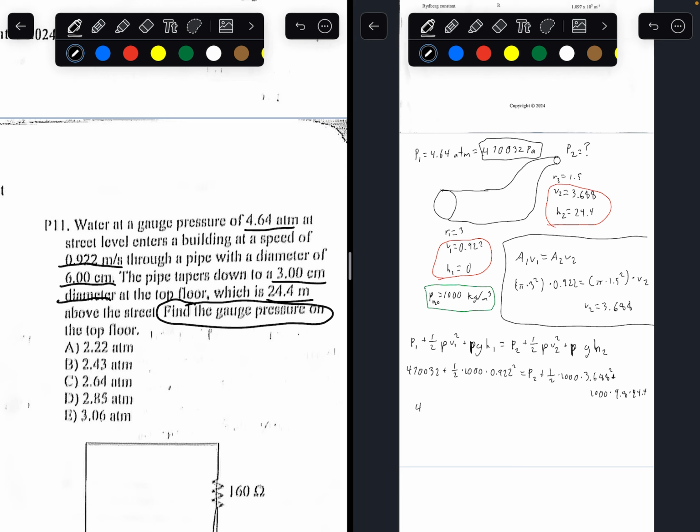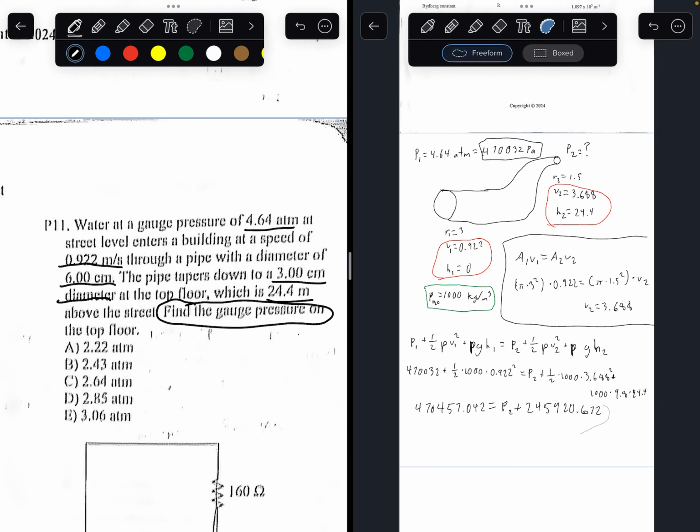This would equal 457,042 equals P2 plus 245,920.672.